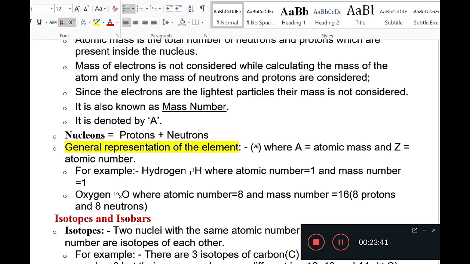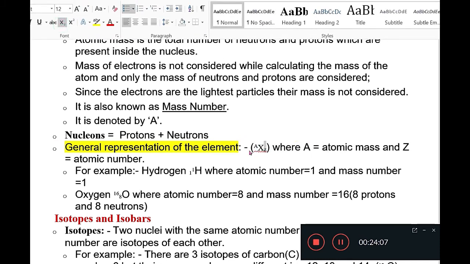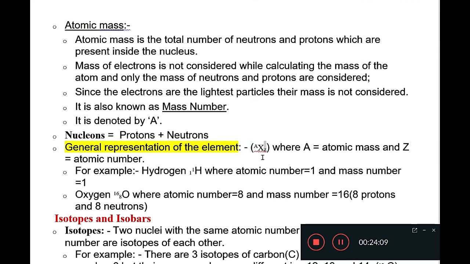X may be any element and Z is the atomic number. So A is the atomic mass, which is written in the superscript, and Z is the atomic number, which is present in the subscript, as you can see here. Okay, this is the general representation of any element.